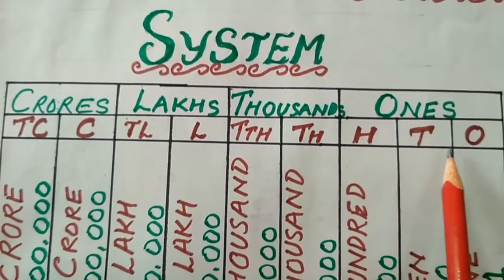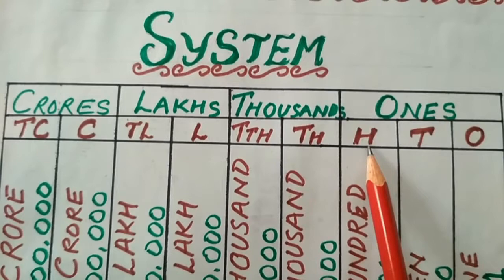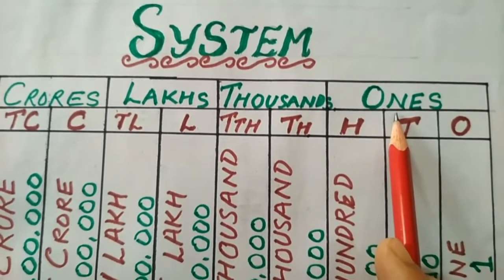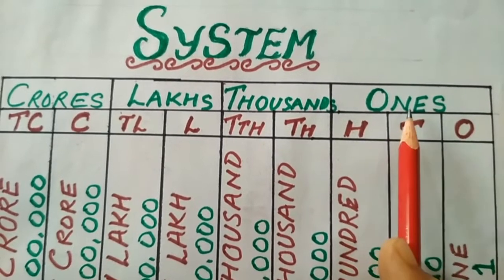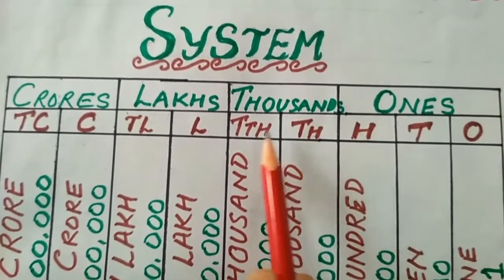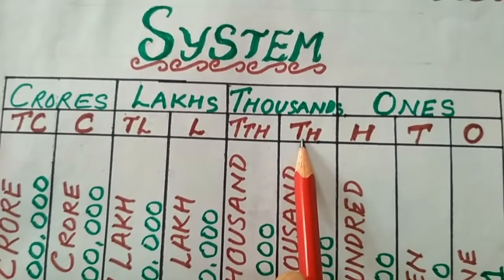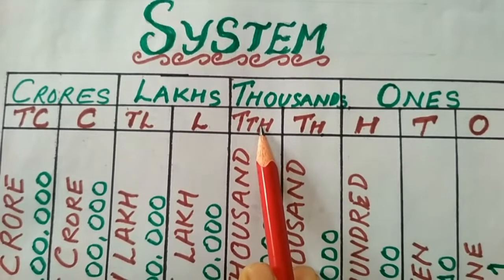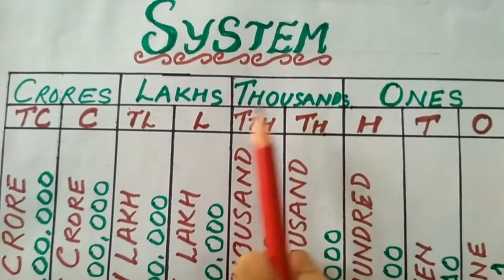So the first three digits come under one group, and that group's name is ones. The second group is made up of two place values together, that is of 1000 and 10,000, and the name of that group is thousands.